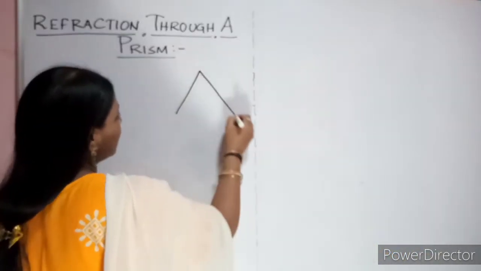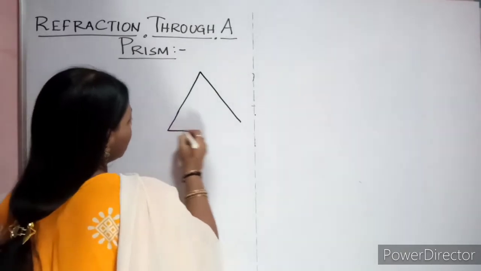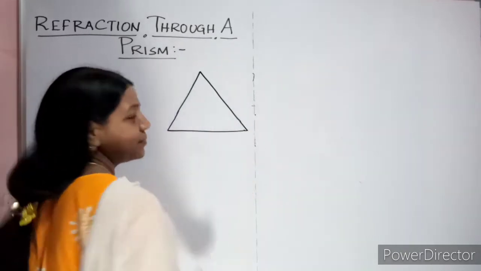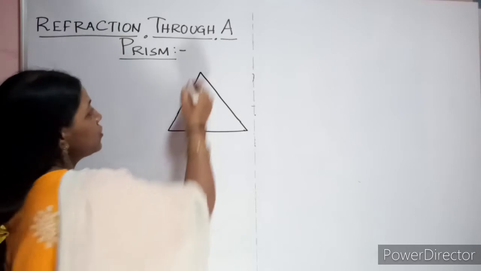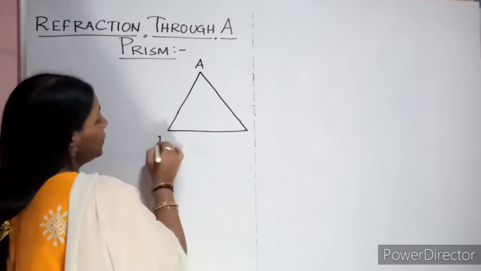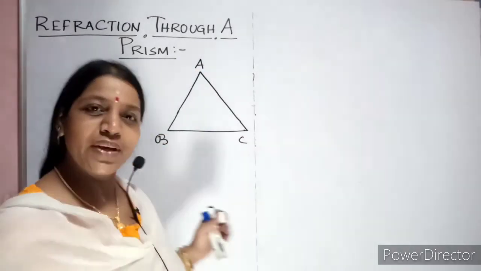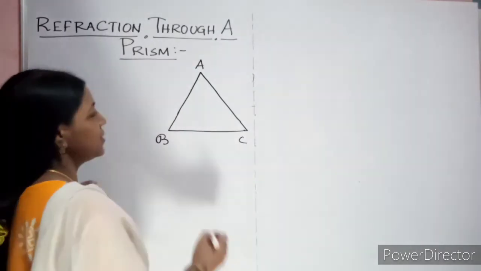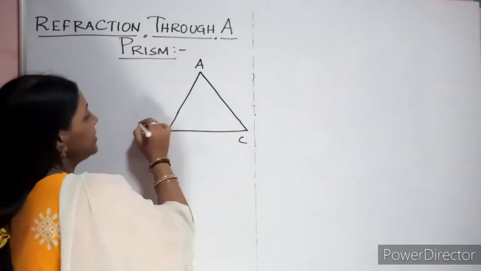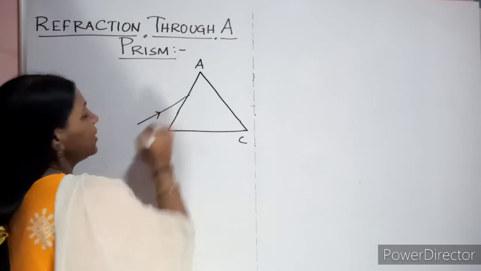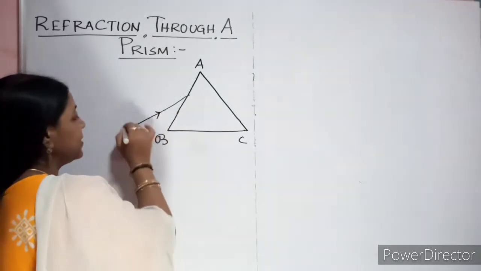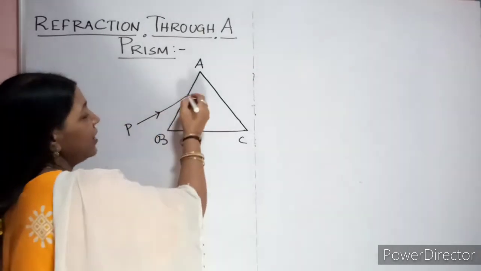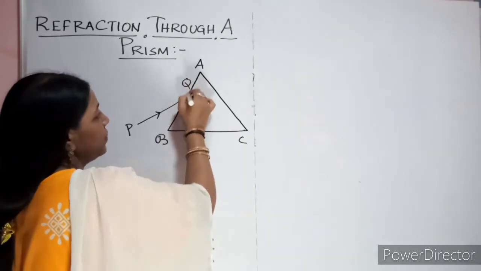This is your prism. Okay, triangular shape. So give the name A, B, C. Fine. Now after drawing the prism shape, you are allowing your incident light to fall. So let this be your incident angle. Let it start from P and it is touching at this point. Let this point be Q.